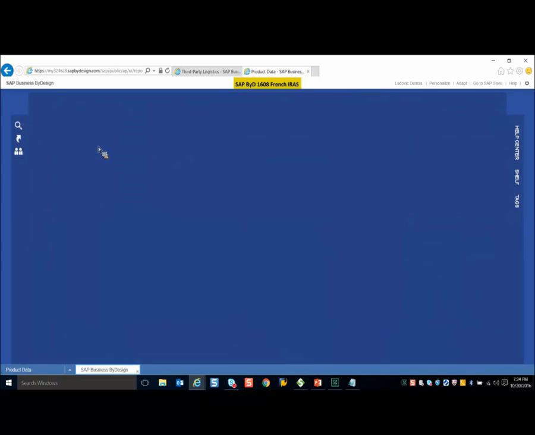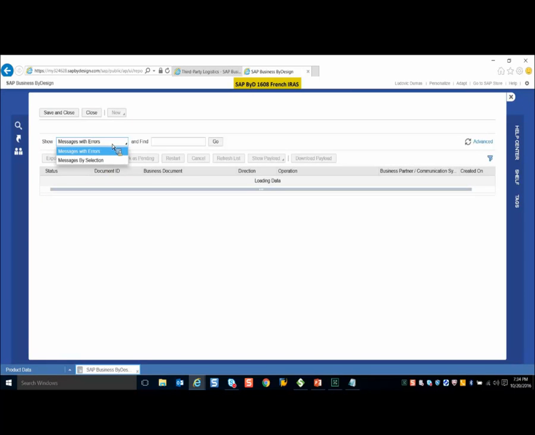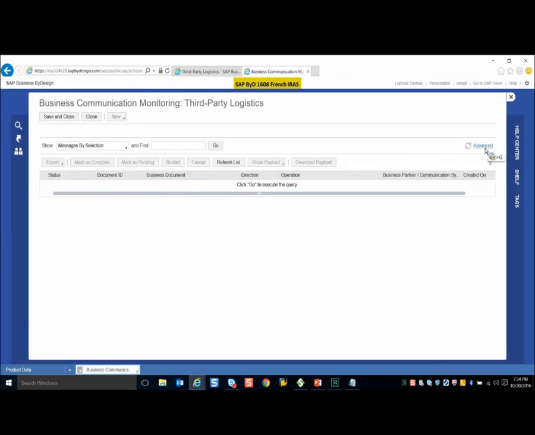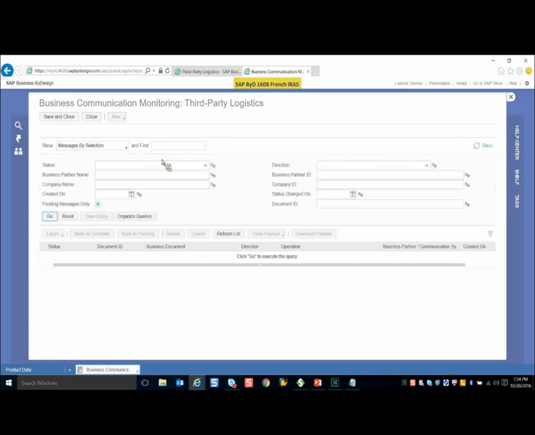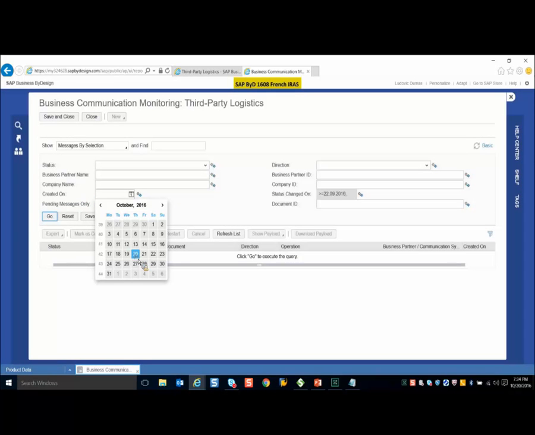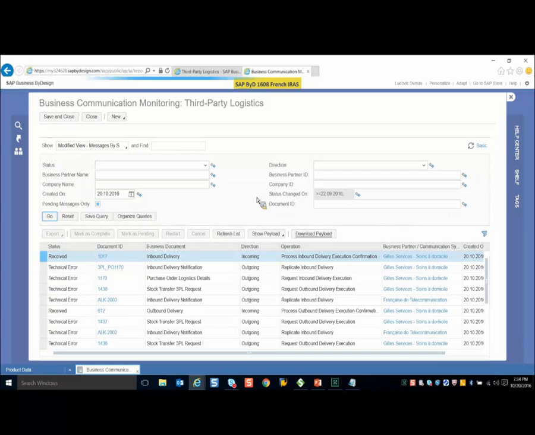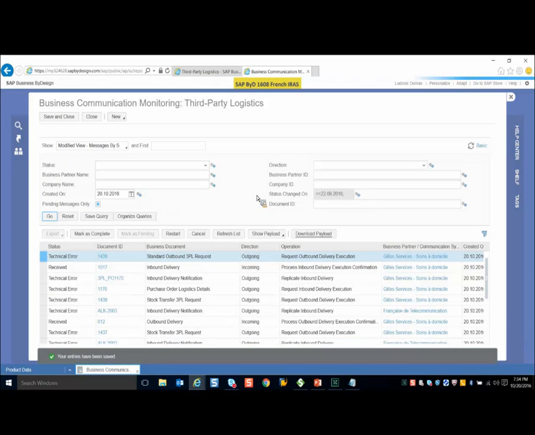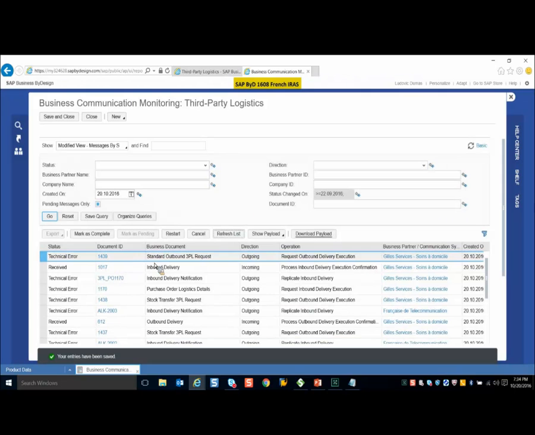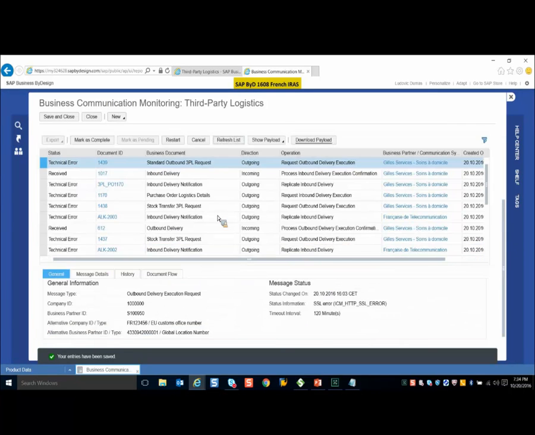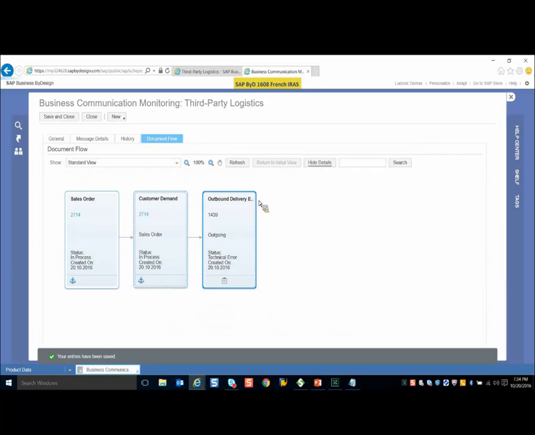Now we'll quickly check business communication monitoring. Okay, I'll check as of today's date. I'll refresh the data. Okay, so here we can see the system has created the outbound 3PL request and this message has been sent to the warehouse provider. This is the operation known as request outbound delivery execution. So this is your ODER message sent out from the system.